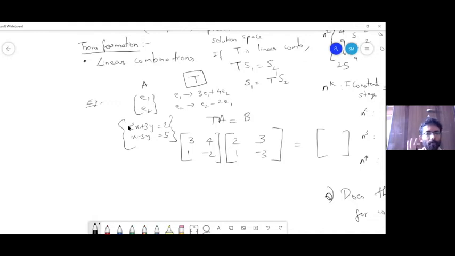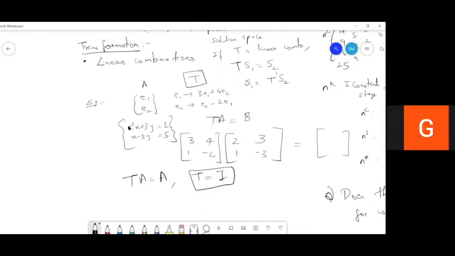So we have made this observation here. You said that if TA is equal to A, then you can prove that T is equal to I, right? So there was one more question: are only linear combinations possible candidates for solution space preserving? Non-linear means like E1 into E2 or E1 by E2, something like that, right?